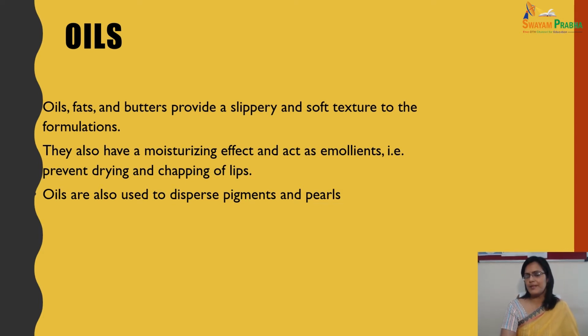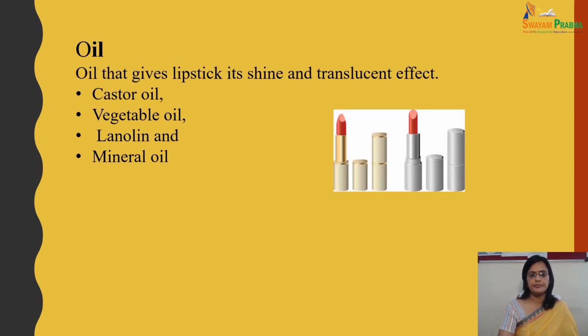Pigments are the coloring material used in lipstick. Examples of oils are castor oil, vegetable oil, lanolin and mineral oil. You can easily remember them.